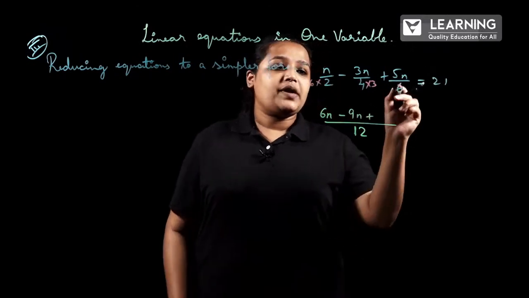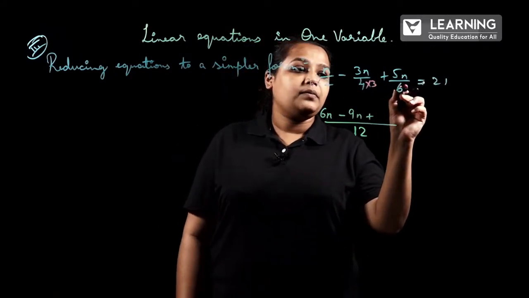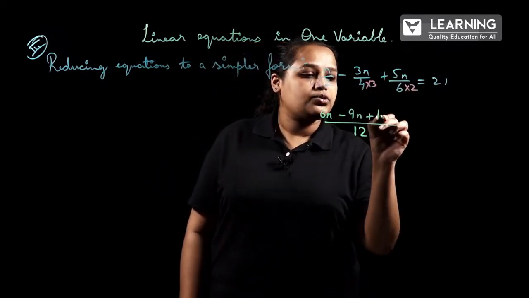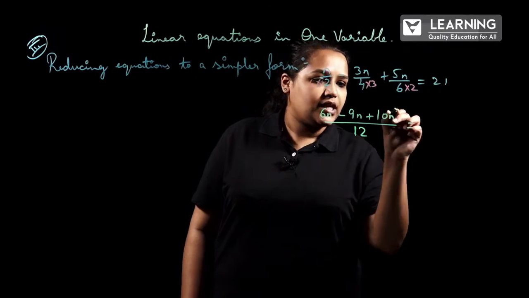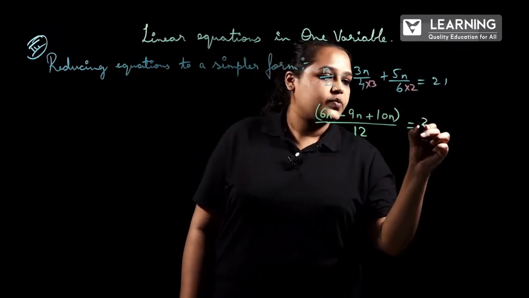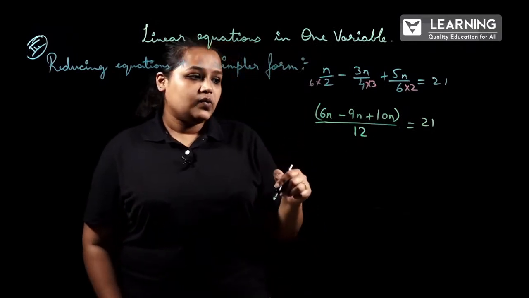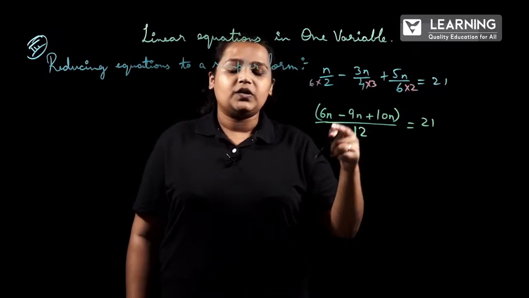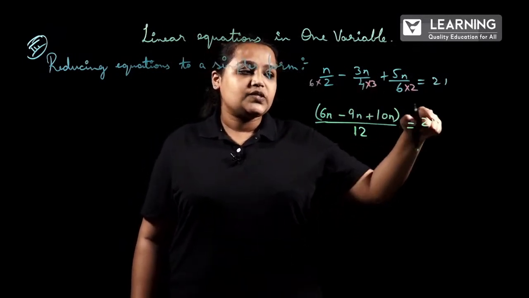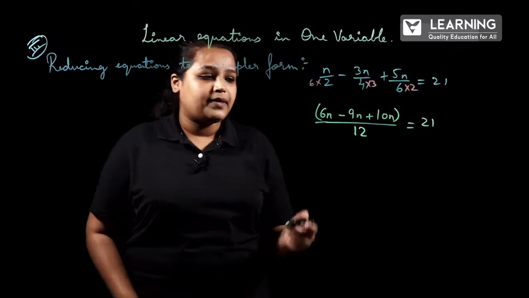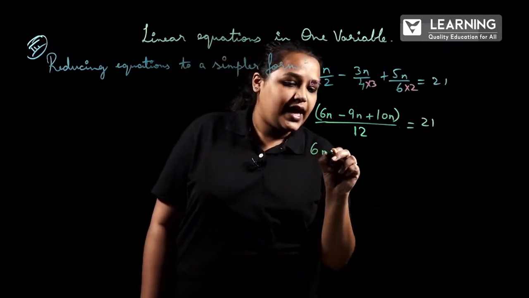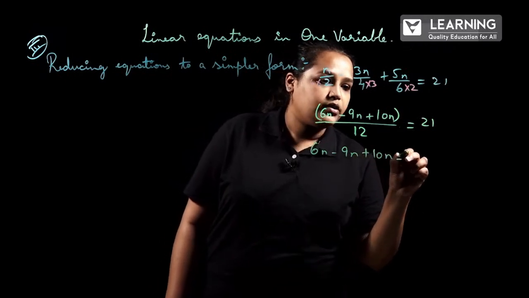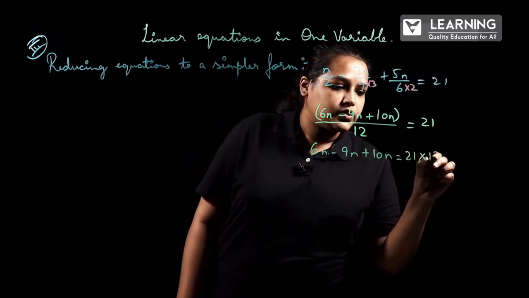Plus, to make 6 as 12, we multiply it with 2, so this will be 5 into 2, 10n, which is equal to 21. Now send 12 to the RHS. It is in the denominator, which means it is dividing, so it will go to the numerator, meaning multiplying. It will become 6n - 9n + 10n = 21 × 12.